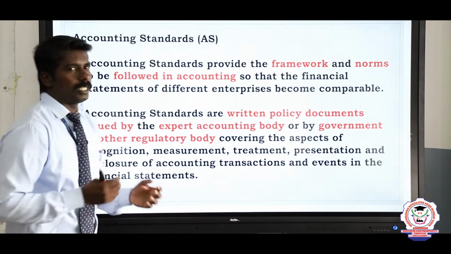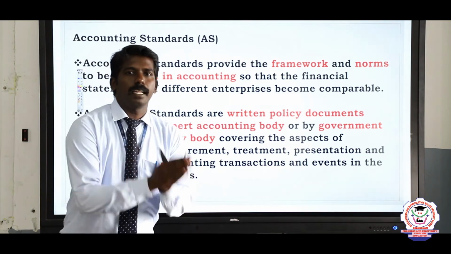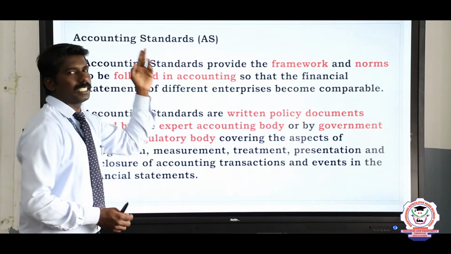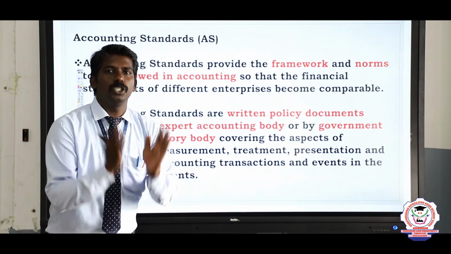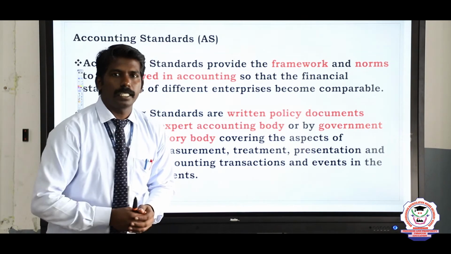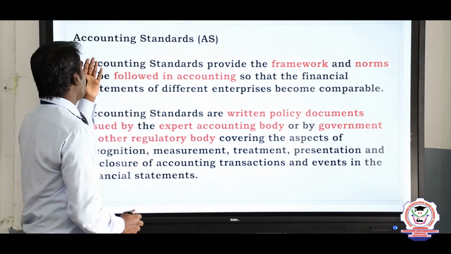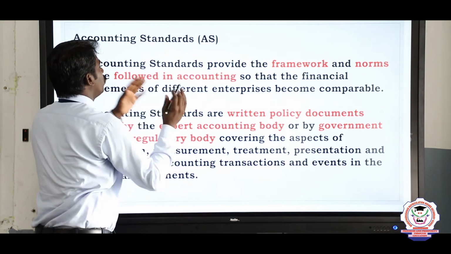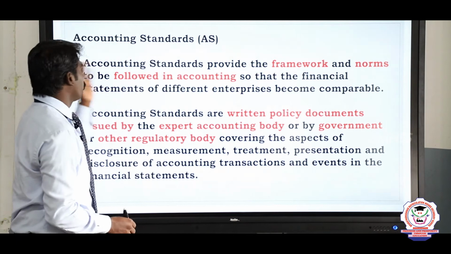Next one is the accounting standards. Accounting is the process of recording, classifying, analyzing and interpreting financial data. And what is the standard, sir? Standard is nothing but the basic norms issued by the specified authority or organization, which should be followed in the books of accounts. So accounting standard means the fixed rules and regulations that are followed in the books of accounts. We will see one by one.